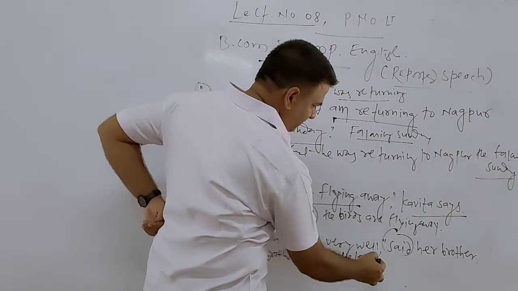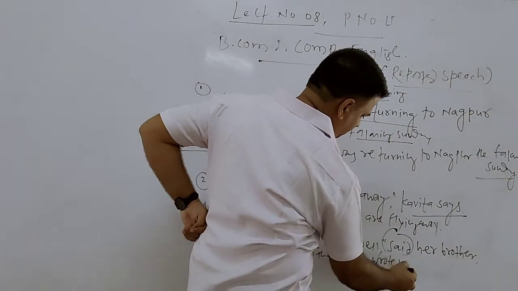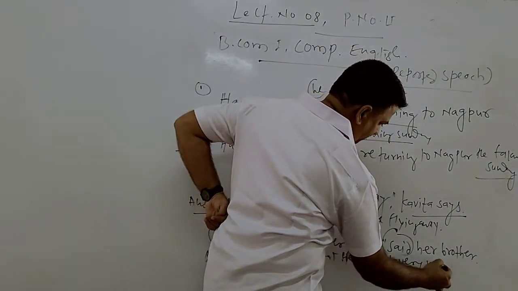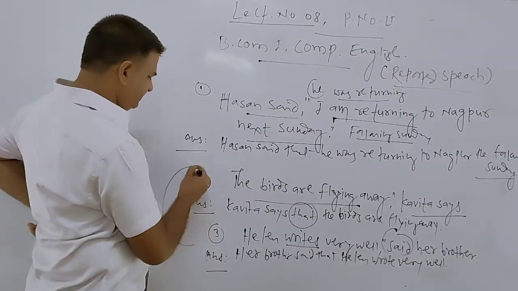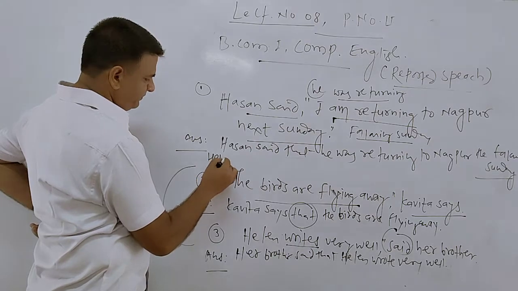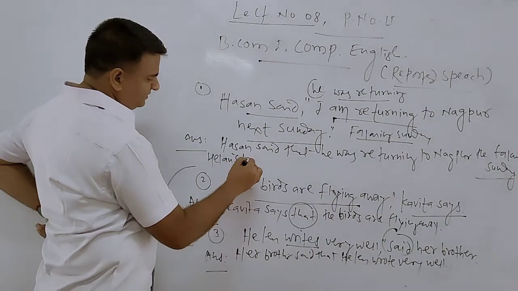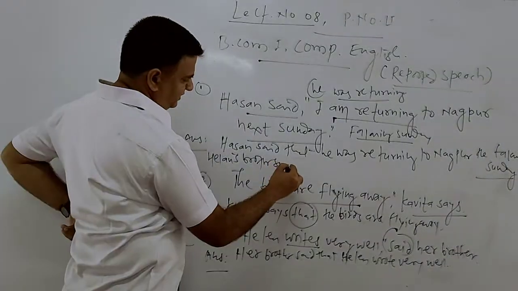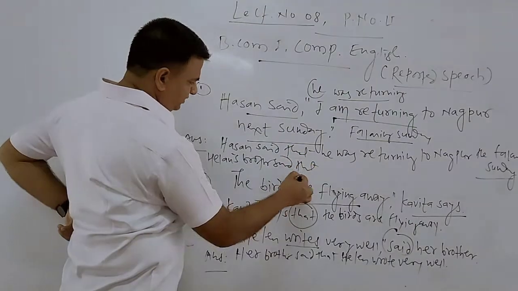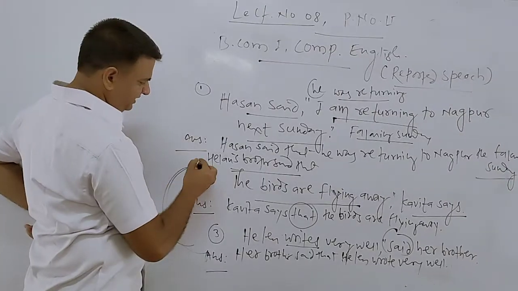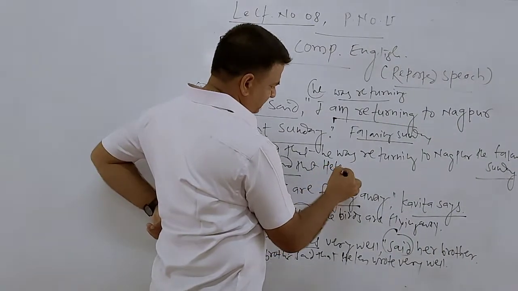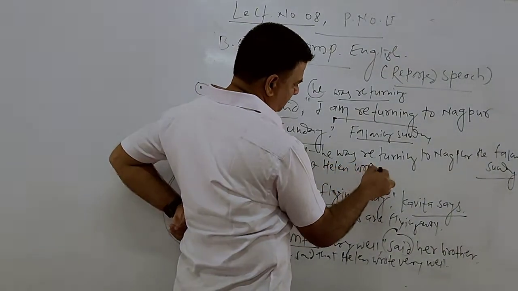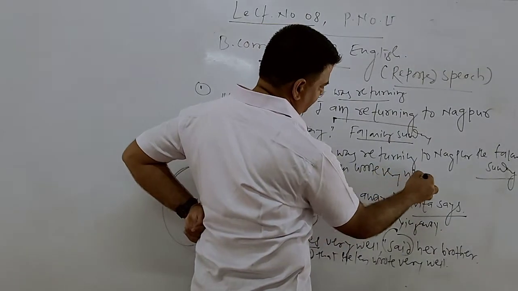Helen writes very well becomes Helen wrote very well. Simple present into simple past. Or we can simply say Helen's brother said that Helen wrote very well.